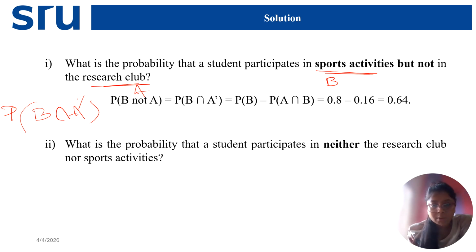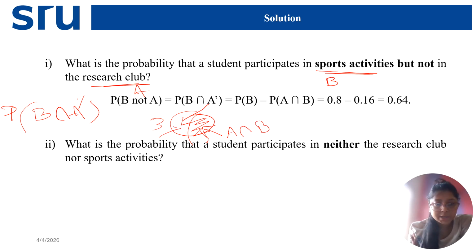So I have this formula. The probability of this is my event. This is my event B and this is my event A intersection B. So this is my probability of B intersection A complement. This is A intersection B and the complete circle is B. So I have this result: probability of B minus probability of A intersection B.